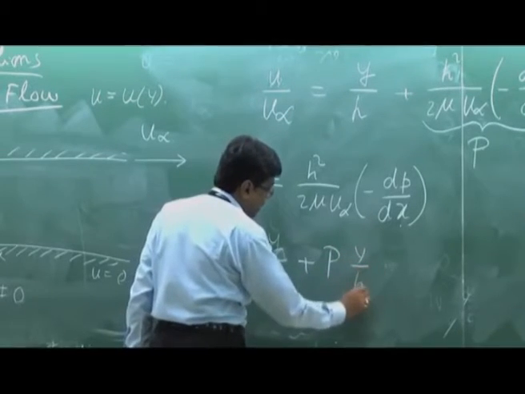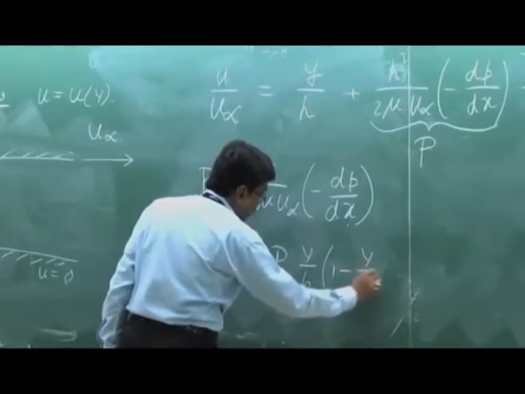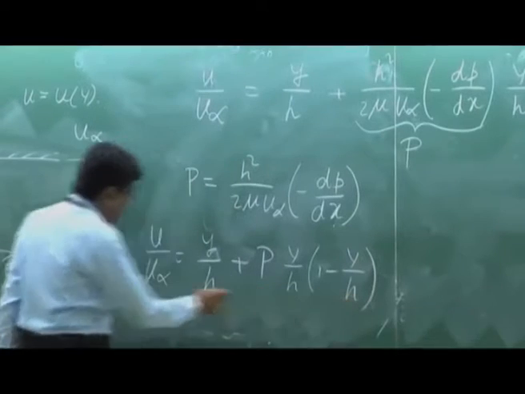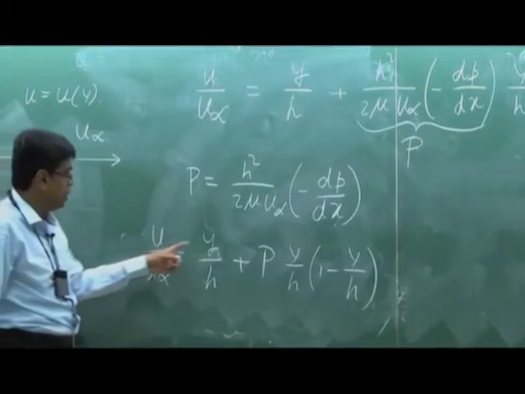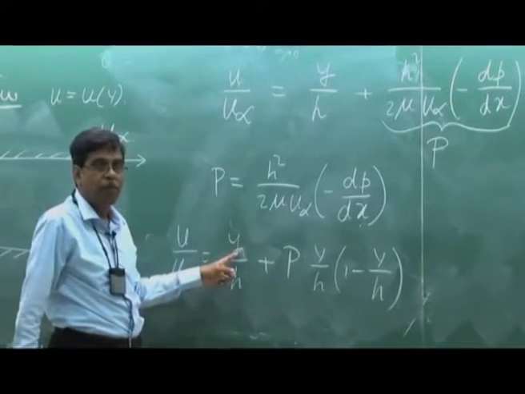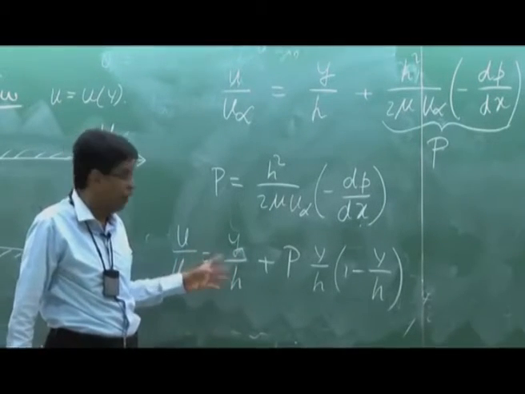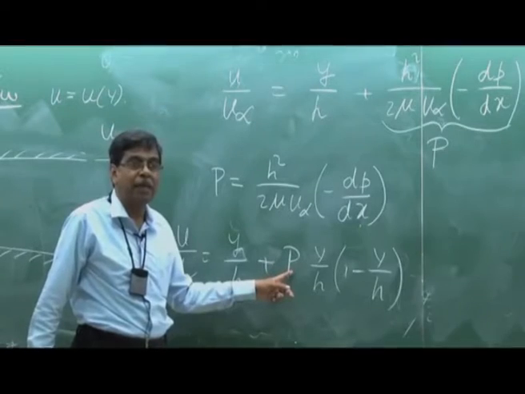So, if I write in terms of the non-dimensional pressure gradient, the expression looks a little simpler: capital P into y by h into 1 minus y by h. Now, you see, this is a velocity distribution equation where u is a function of y or y by h as a non-dimensional y with P as the parameter.